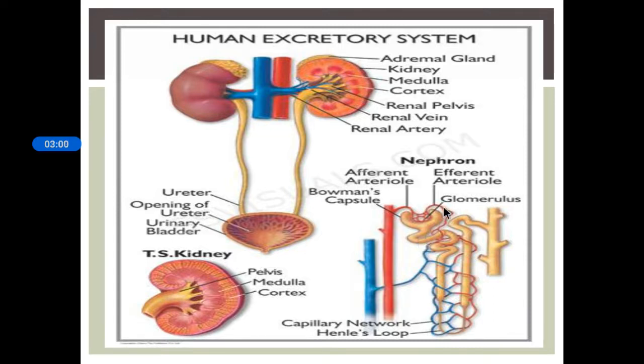So first we will discuss glomerular filtration. In glomerular filtration, the blood is filtered from the glomerulus into the Bowman's capsule, a cup-like structure of the nephron, and this filtrate passes through the tubules of the nephron. Then tubular reabsorption takes place. That is, useful substances from the filtrate like glucose, amino acids, etc. are reabsorbed by the capillaries surrounding the nephron, back into the blood.